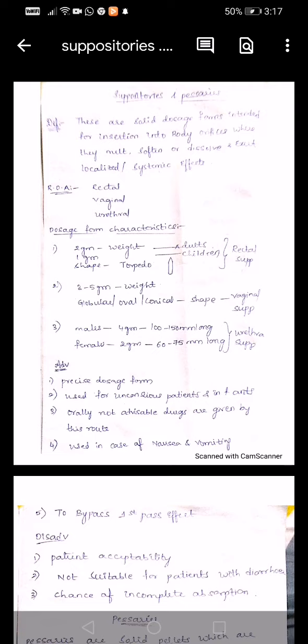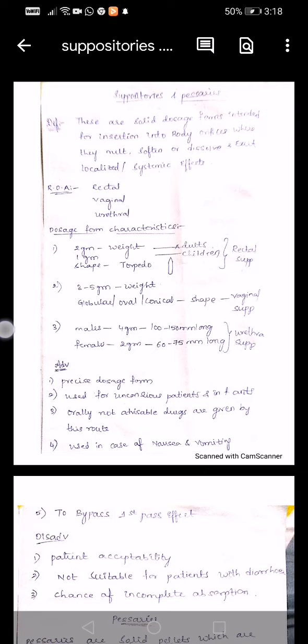The major routes of administration of suppositories are the rectal route, vaginal route and urethral route. The urethral route is used only occasionally, but mostly we give them by the rectal and vaginal routes. Other routes of administration are also present, through the nose and the ear areas as well. Whenever you give the suppository through the rectal route, these are called rectal suppositories. Through the vaginal route, they are called vaginal suppositories, and through the urethral route, urethral suppositories.